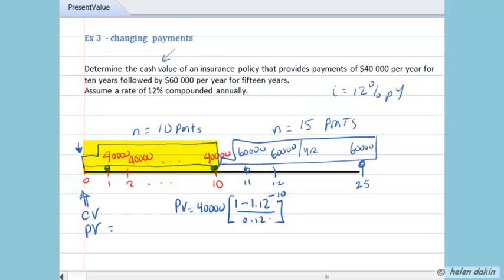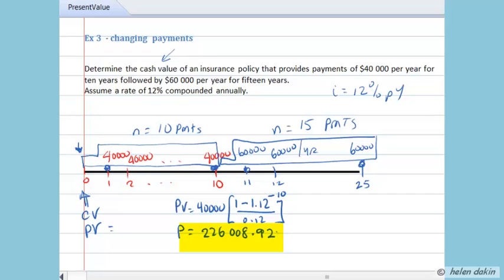Those $40,000 payments for the 10 years have a cash value or a present value of $226,008.92.